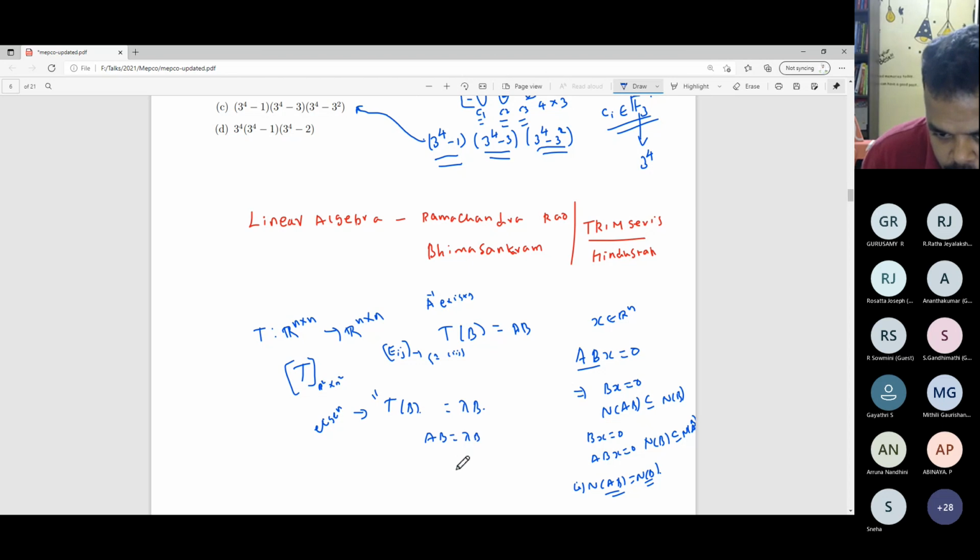Will it give some insight? For what matrices B will you get AB equal to lambda B? Now we can multiply both sides by A inverse, so we get B equals lambda times A inverse B. So we have to solve this problem for B and lambda.